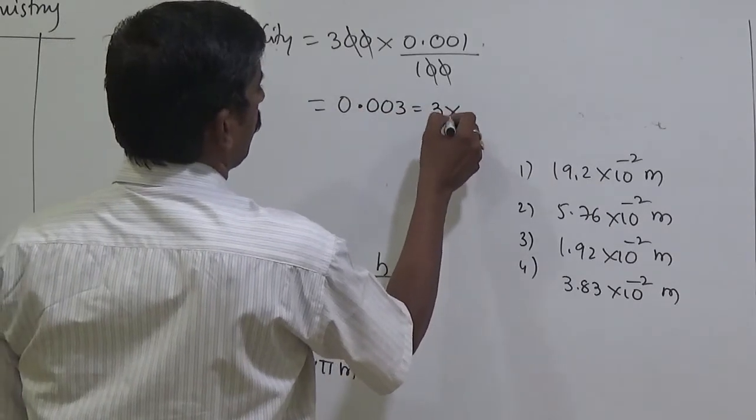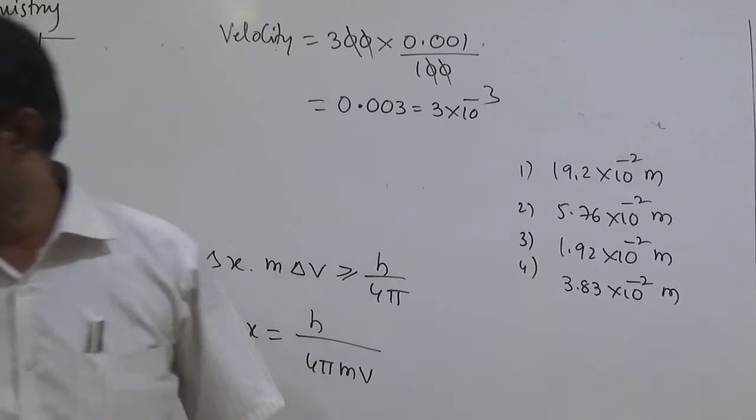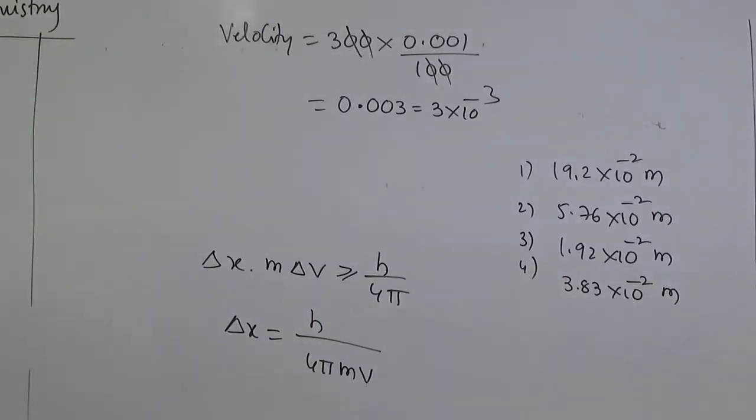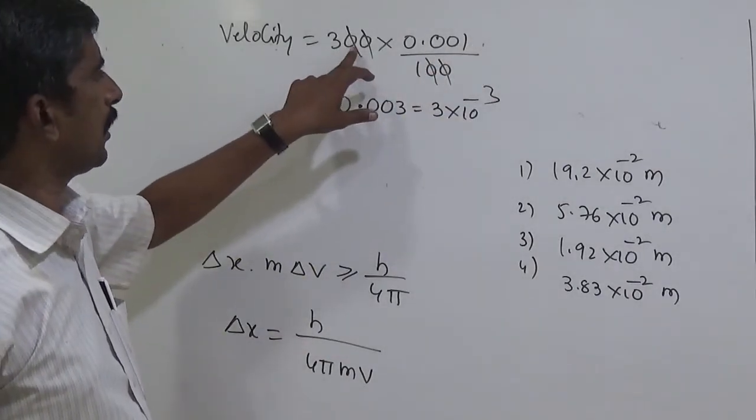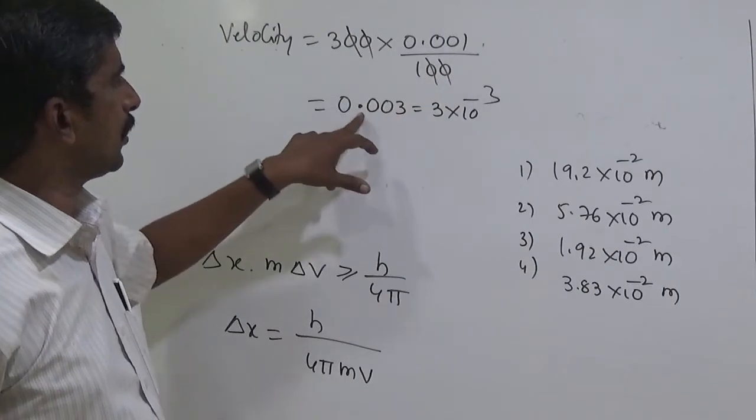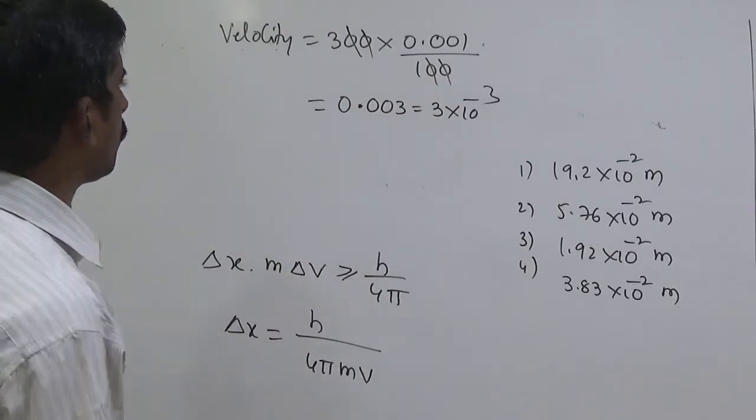That means 3 into 10 to the power minus 2 for the change in velocity.